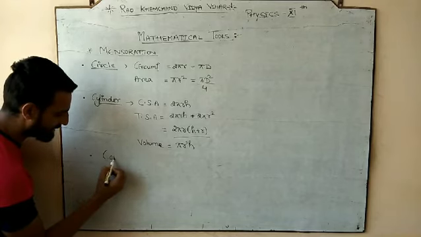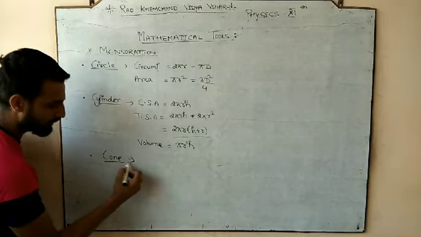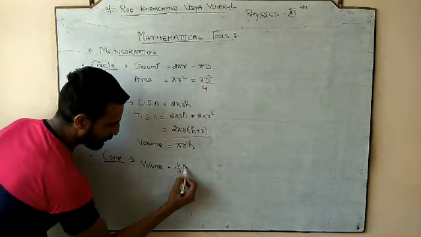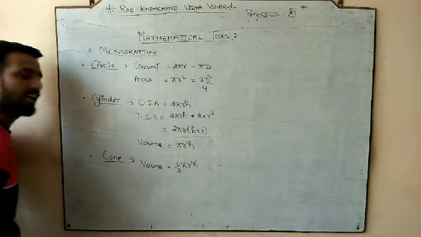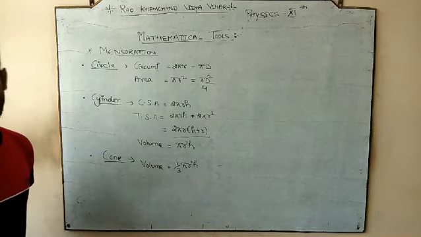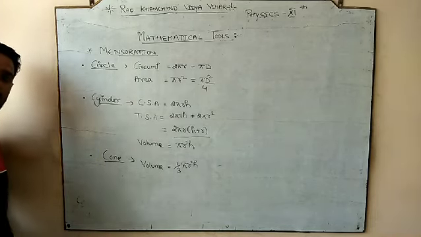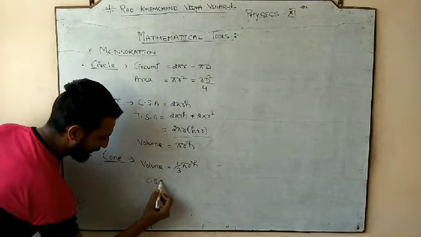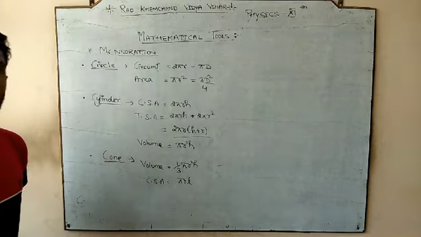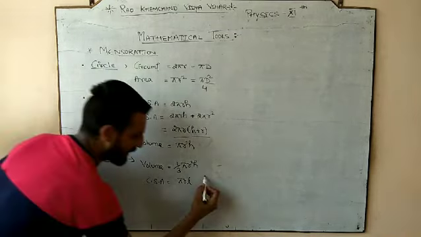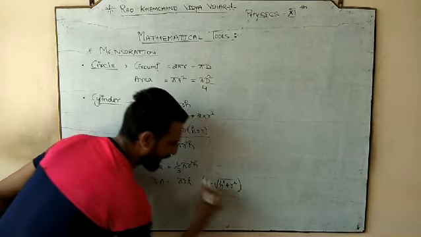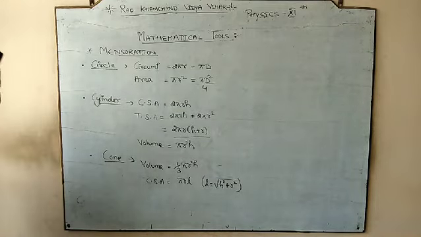Similarly, will you please help me for the cone? What is the volume of the cone? You know that the volume of the cone is 1/3 of pi r square h, and you have already verified it in your class 9th or 10th where you have studied. You have already dealt with this thing. And if I ask for the curved surface area of the cone, it would be pi r L, where L stands for the slant height. And how do we calculate that slant height? It would be the square root of h square plus the square of the radius, by using the Pythagoras theorem.